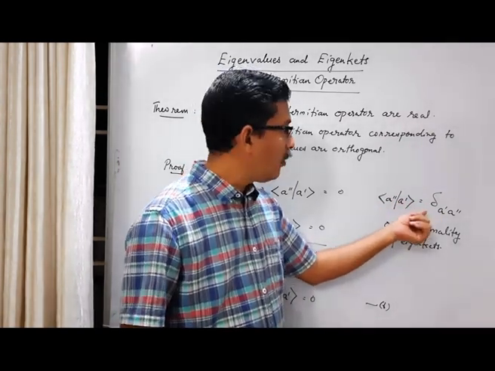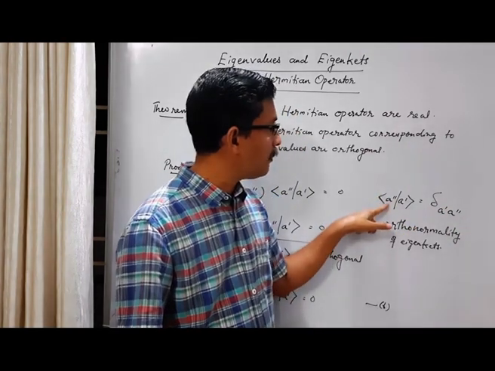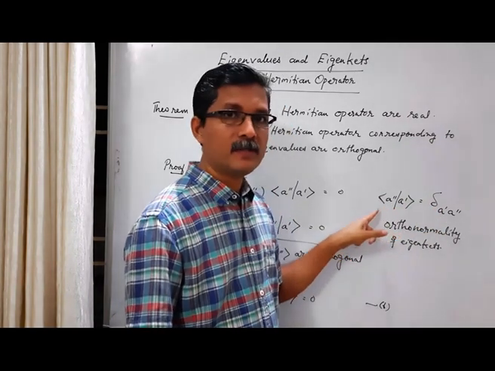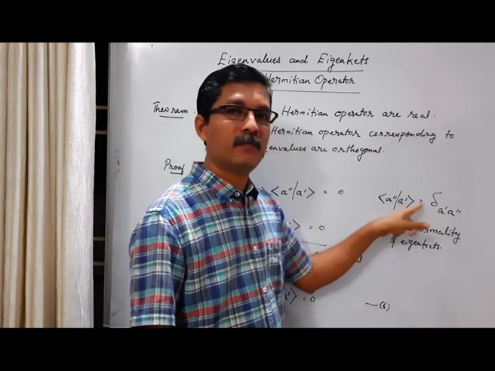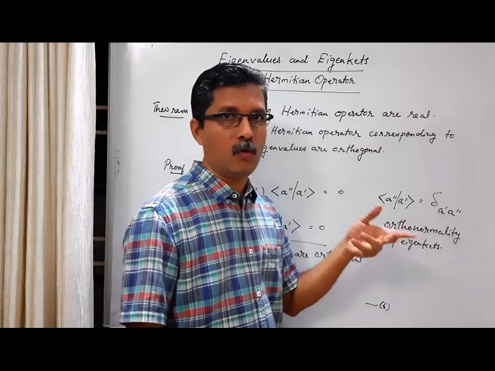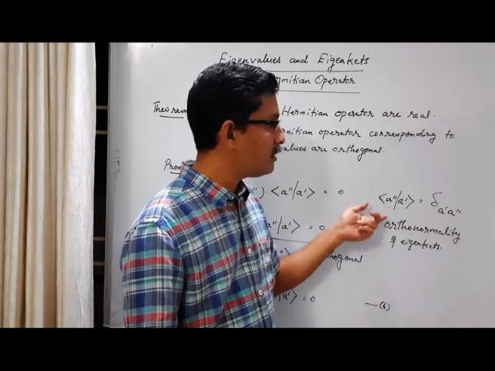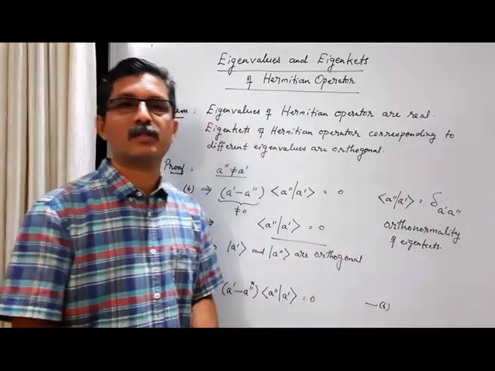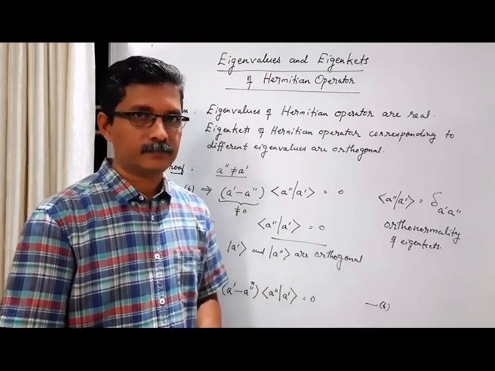On the other hand, if A prime is equal to A double prime, then the right hand side is 1. That means bra vector A prime, ket vector A prime is equal to 1. That means the eigenkets are normalized also. Norm is 1. So this satisfies normalization as well as orthogonality. So we can assume that eigenkets of a Hermitian operator are orthonormal. They form an orthonormal set.